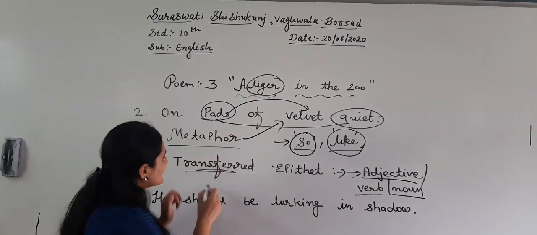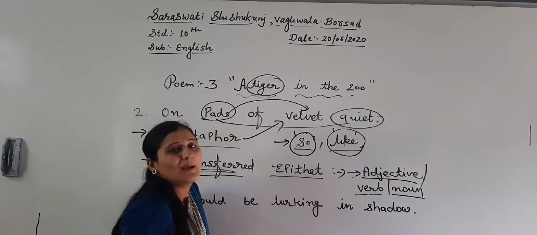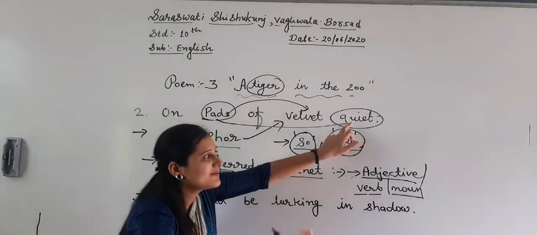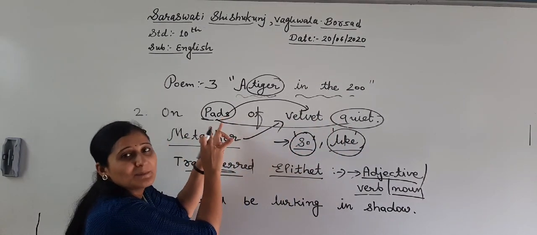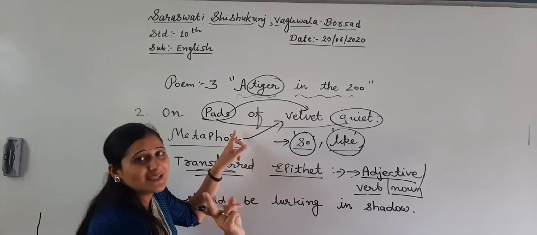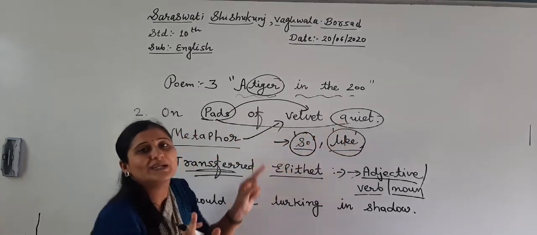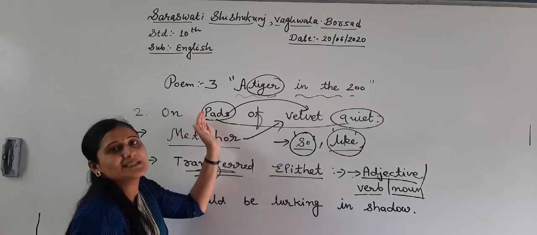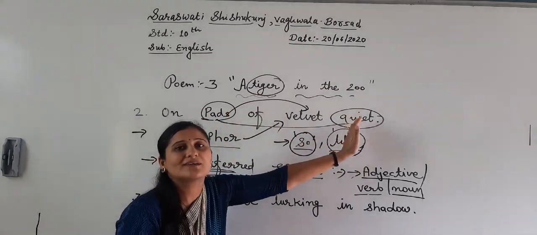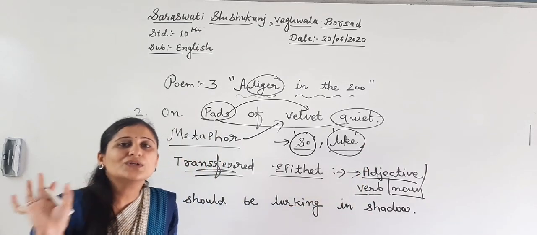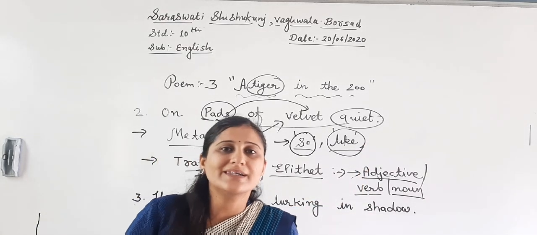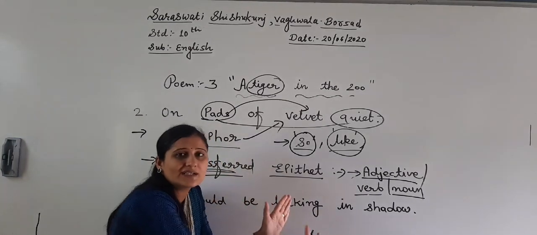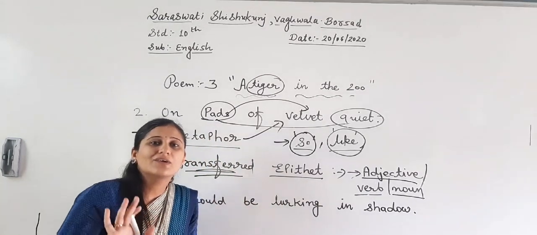So this is transferred epithet, because the adjective white is transferred from its actual place to another place. Don't worry, I have given the definition and how it is interconnected, the meaning, in the worksheet.